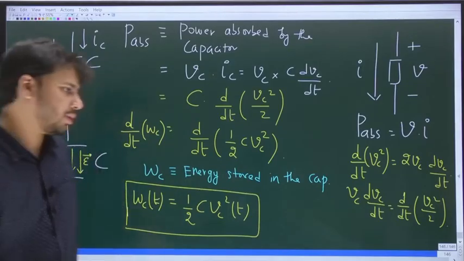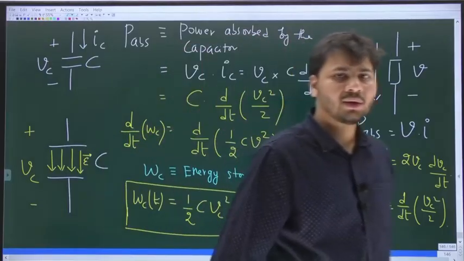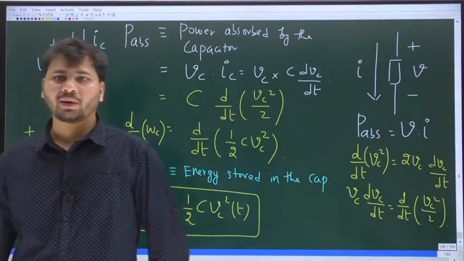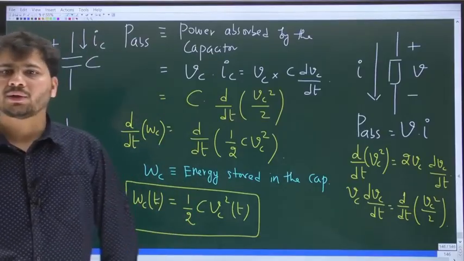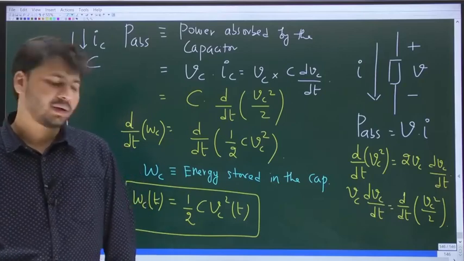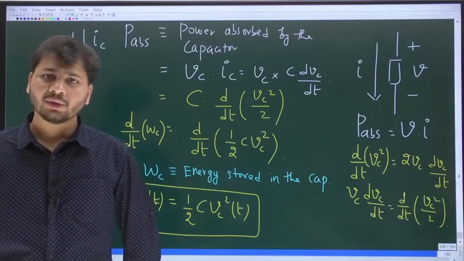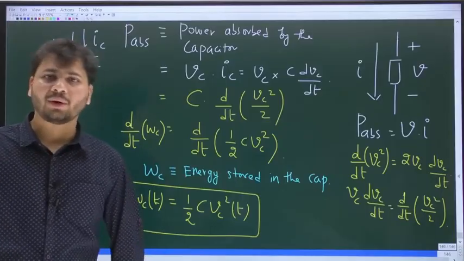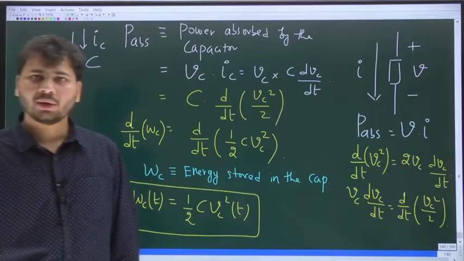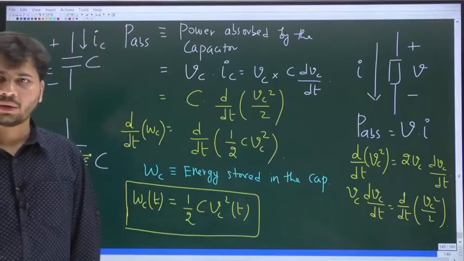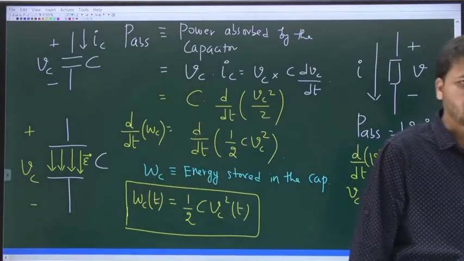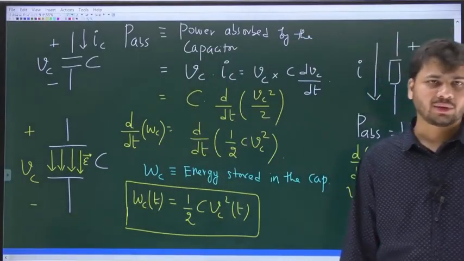So if you know the voltage across the capacitor at any instant, then you can always find the energy stored in the capacitor at that instant. It is simply half into C into square of the voltage across the capacitor at that instant. Half C Vc square of t. I hope it is clear. So that's about the energy stored in the capacitor.